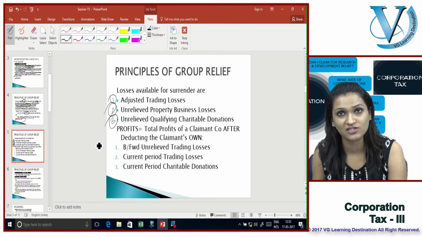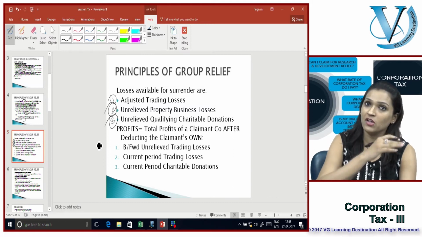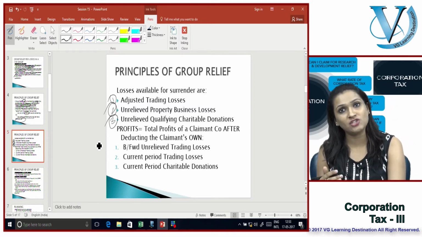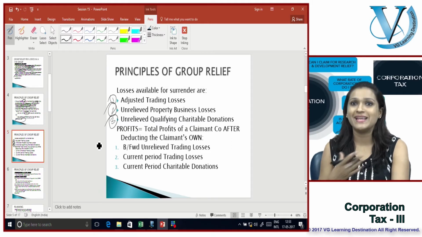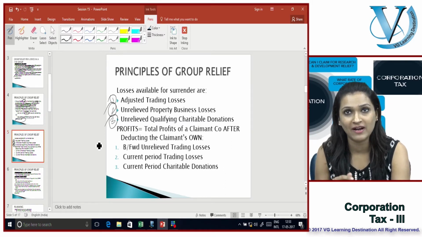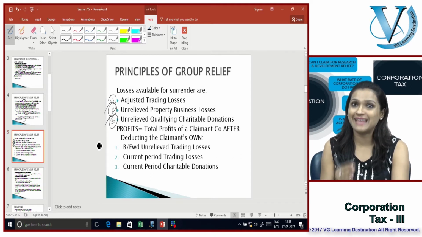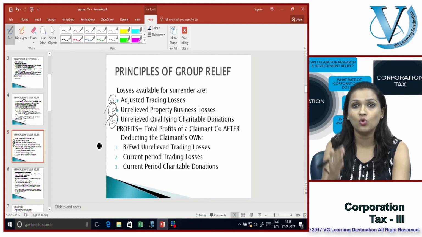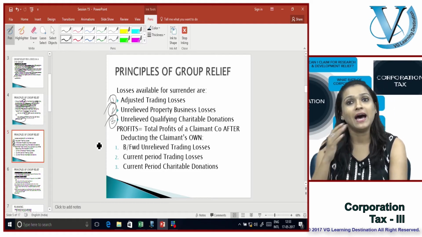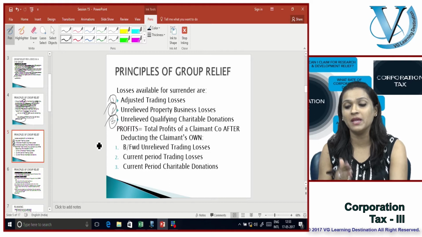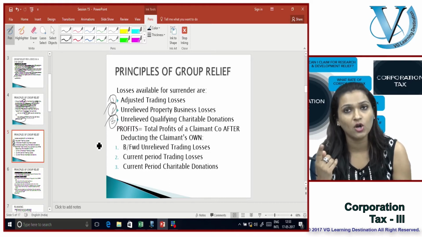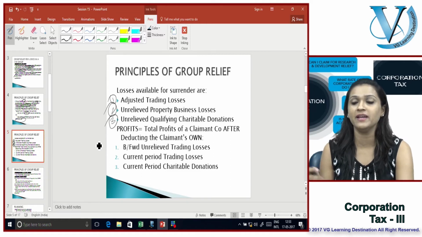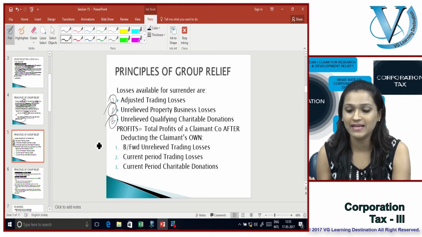Remember in the previous session, when we were setting off the losses and claiming a relief, what was happening? The qualifying charitable donations were getting wasted. Now these wasted qualifying charitable donations can be set off against the profits of any other 75% group company. So definitely another loss you're preventing from being wasted. So any adjusted trading loss, any property business loss, or any unadjusted qualifying charitable donations can be set off.